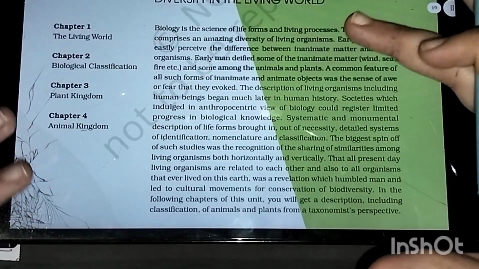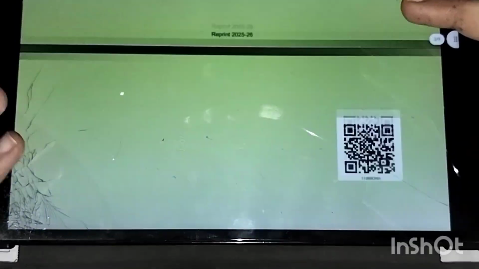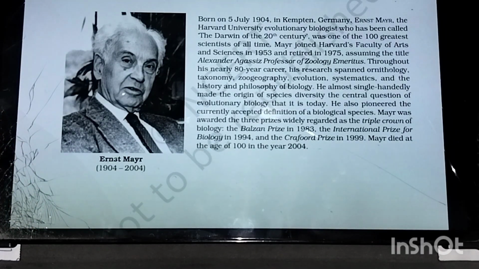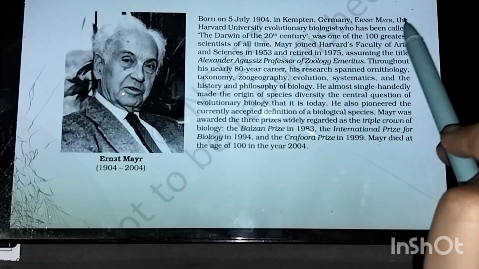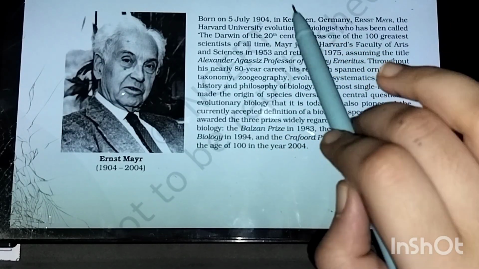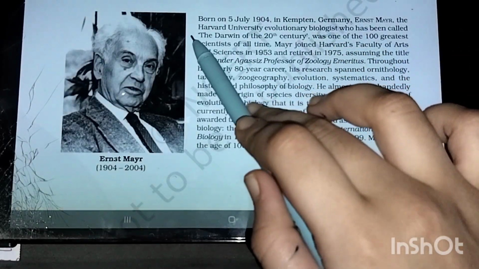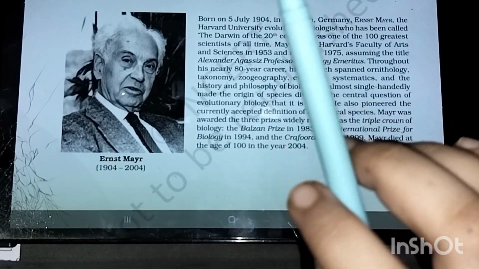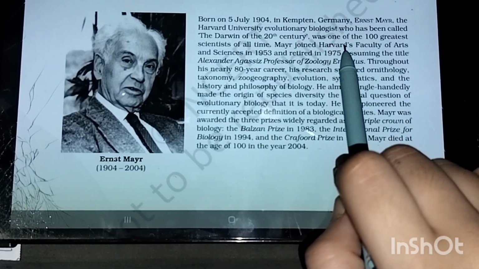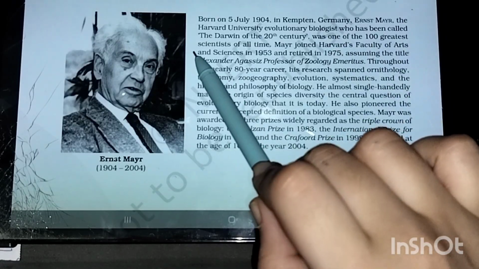So yeah, all this is general, not much important. The thing that you have to remember about Ernest Mayr is important, they have asked this question earlier also. The birth and all is not required. He was known as the Darwin of the 20th century. This is important. Underline this, the Darwin of the 20th century. He was one of the 100 greatest scientists of all time.